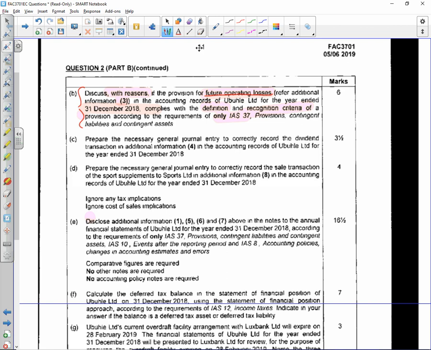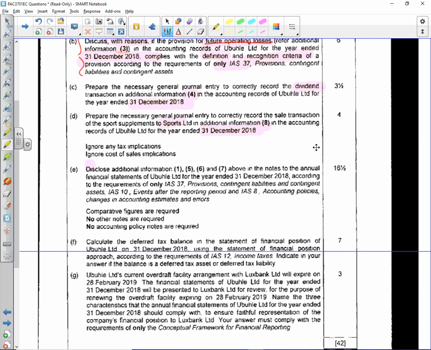Prepare the necessary journal entries to correctly account for the dividend transaction in additional information 4 for the year ended 31 December 2018. Easy peasy. Prepare the necessary journal entry to correctly account for the sales transaction of the sports supplements to Sport Limited in additional information 8. So that's your revenue entry. And because they asked for the journal entry, we'll do the journal entry.